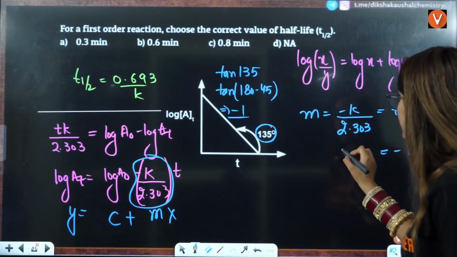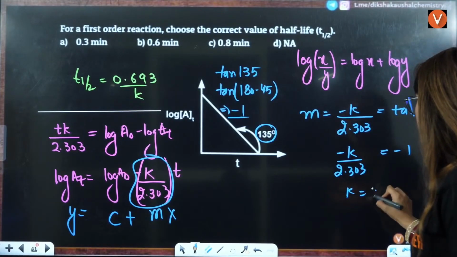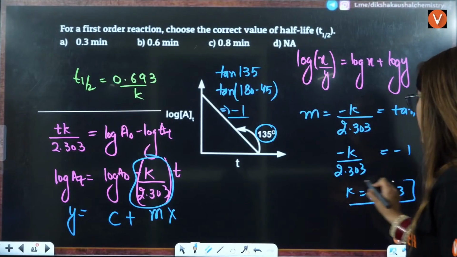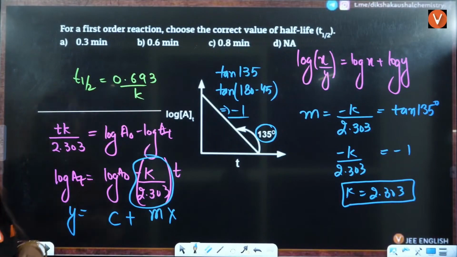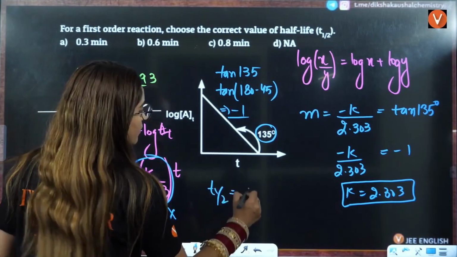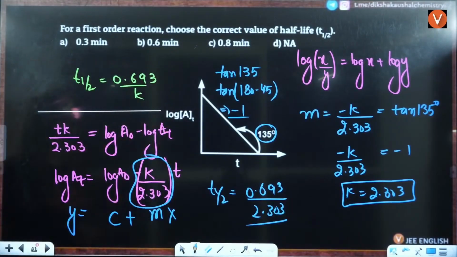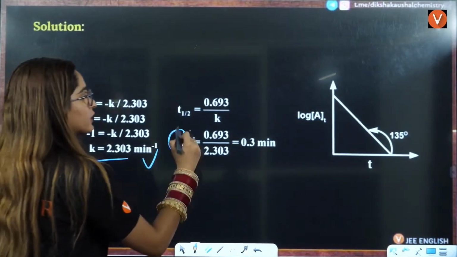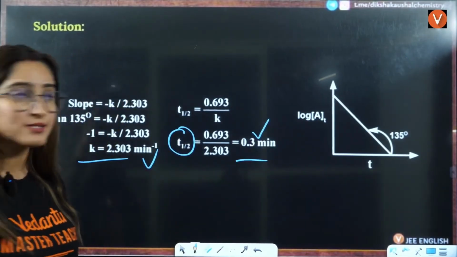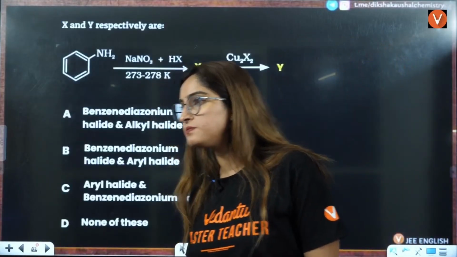So this is minus 1, this is minus k by 2.303. So k value will be 1 by 2.303. I hope I have not made any calculation mistake here. If you put this here, t half is going to be 0.693 divided by 2.303, and that is going to be your answer. Yes, k value is this, and dividing this you will get the value of t half. Is that clear to everybody or not? Understood, students? Is that clear?